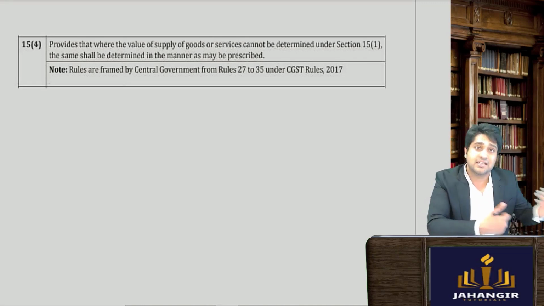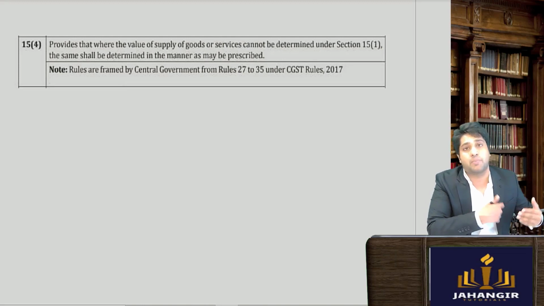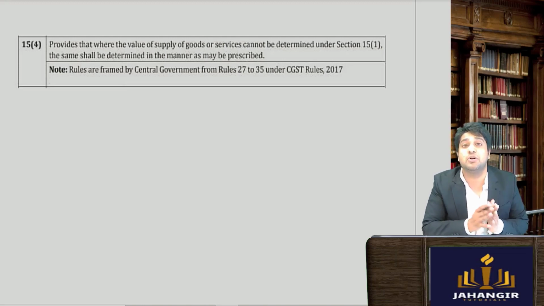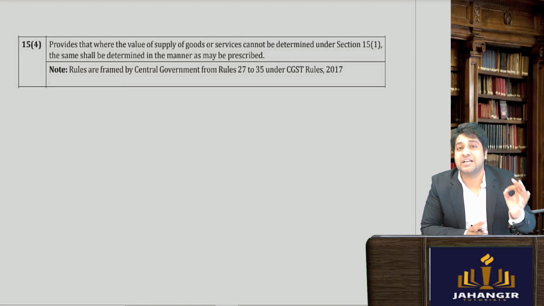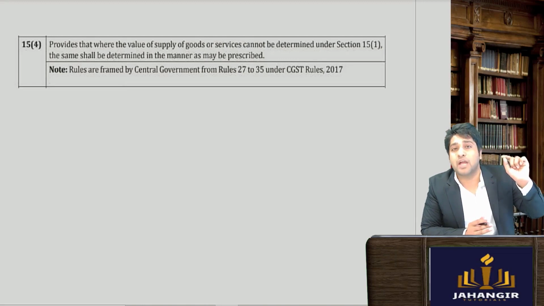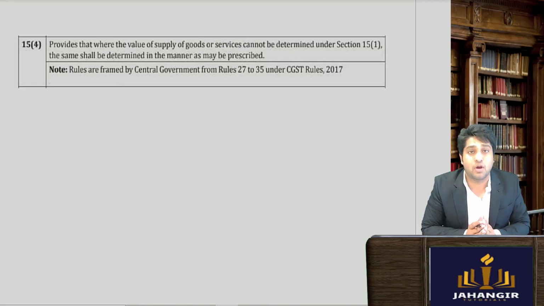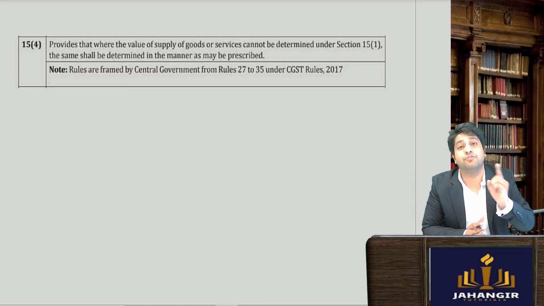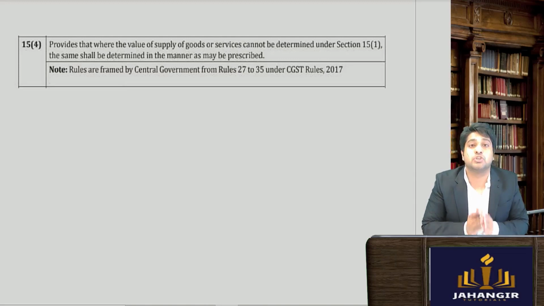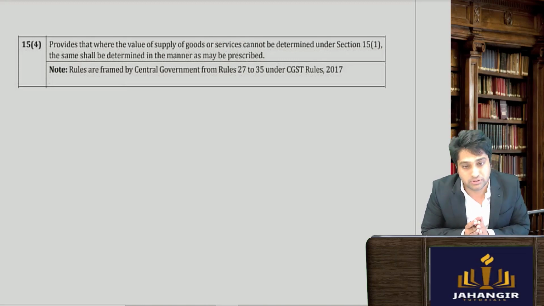So we need to value it in a different manner. Section 15 subsection 4 says that if you cannot trust the transaction value or you cannot compute it as per section 15 subsection 1, then follow the valuation rules. So section 15 subsection 4 really gives path to the valuation rules.